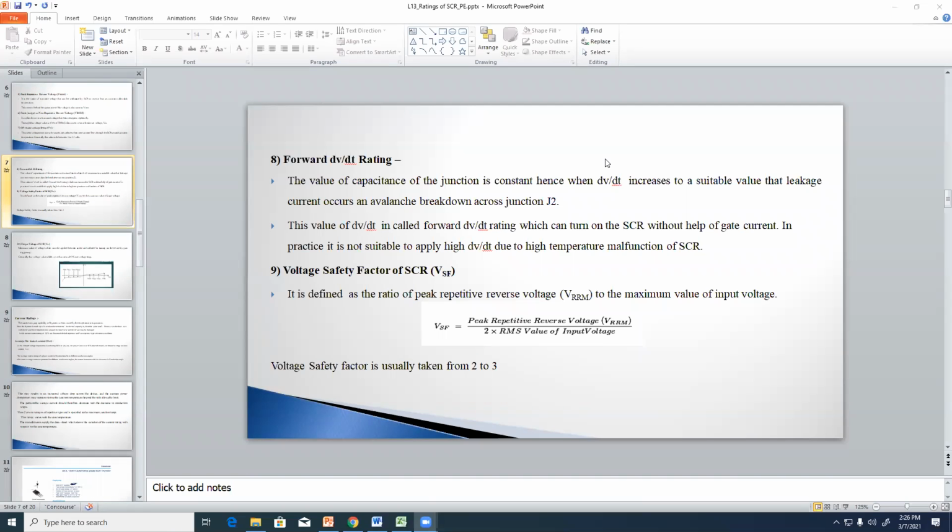Next one, voltage safety factor. Voltage safety factor can be defined as the ratio between the peak repetitive reverse voltage and two times the RMS value of the supply voltage. Peak repetitive reverse voltage: this is the positive and this is the negative. Sometimes transients occur, like this.